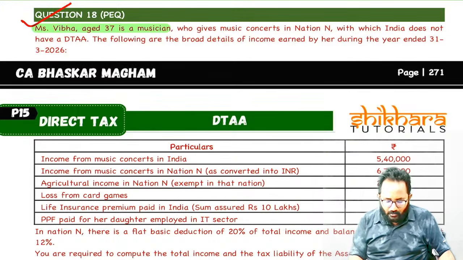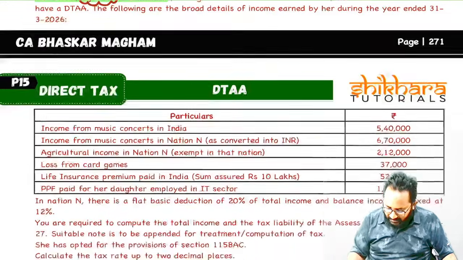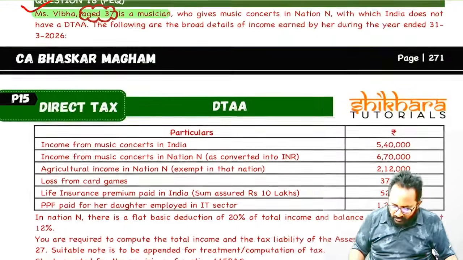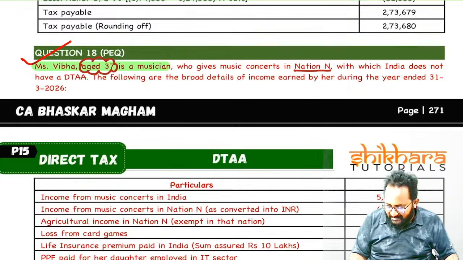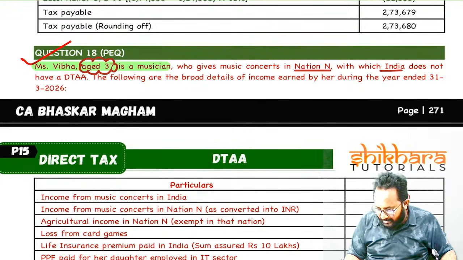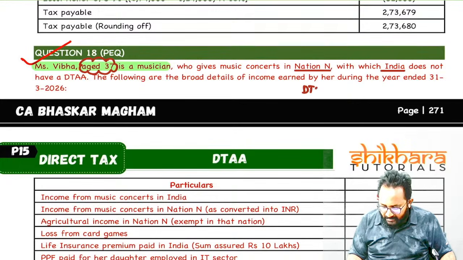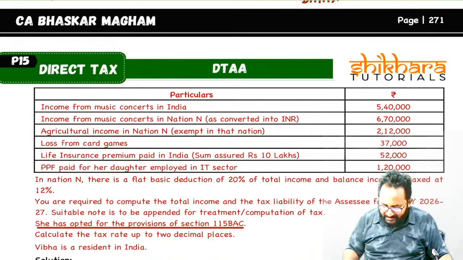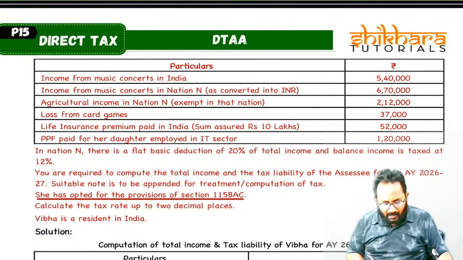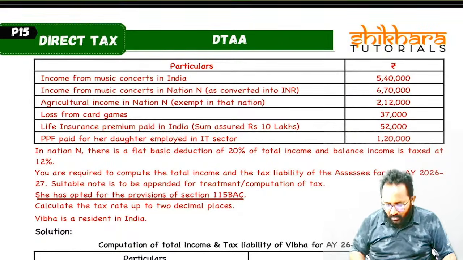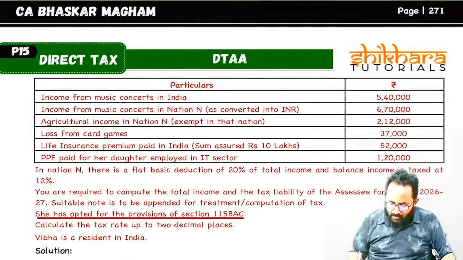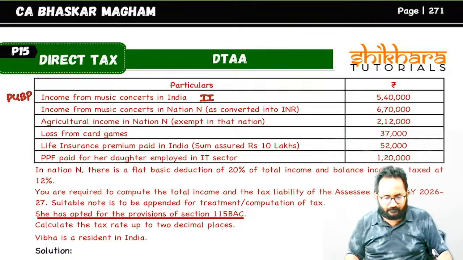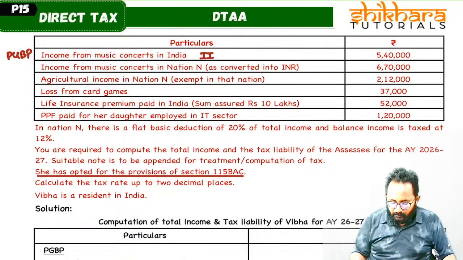Vibha is a musician. What is her age? 37. Immediately I will check. Akka following which regime? 115BAC. She has music concerns in nation N and also in India, and there is no DTAA between India and nation N. Now they have given the following details. Music concerns in India. She is a professional singer, so we are going to tax this under what, ma? PGBP. It is an Indian income taxed under which head? PGBP. Next one: income from music concerns in nation N.